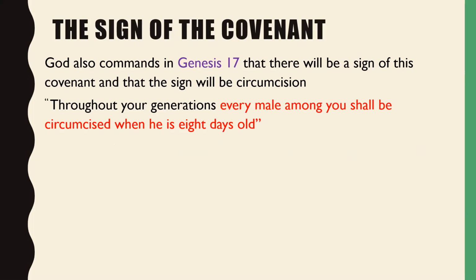So what is this sign of the covenant? This relates to an earlier lesson on Brit Milah. In Genesis 17, God also commands that there will be a sign of this covenant, a physical sign, and this sign will be circumcision.